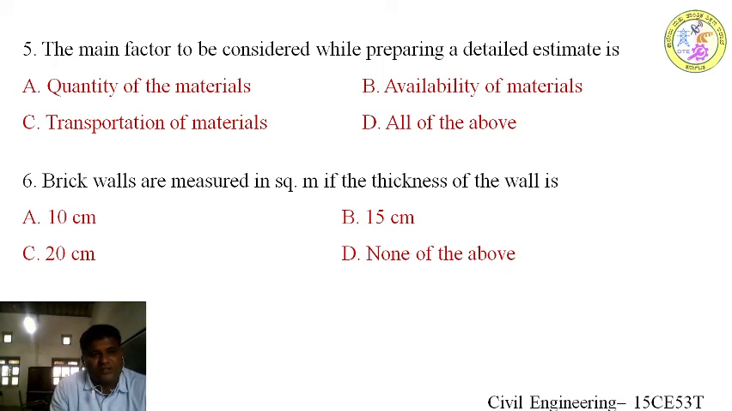Sixth question, brick walls are measured in square meter if the thickness of the wall is: option A, 10 centimeter; option B, 15 centimeter; option C, 20 centimeter; option D, none of the above. Brick walls are measured in cubic meter if the width of the wall is more than 10 centimeter. So the right answer is A.